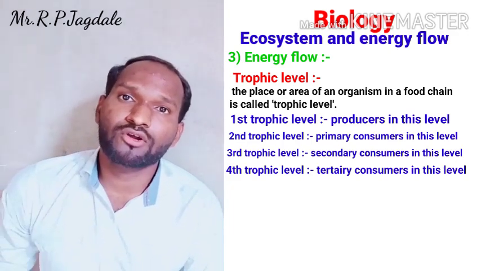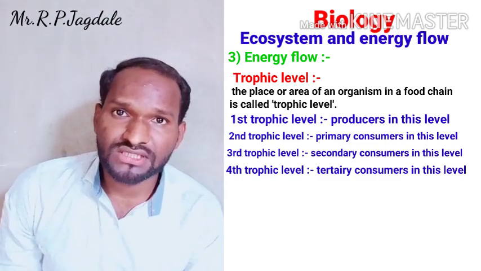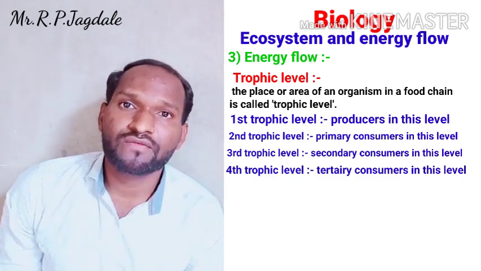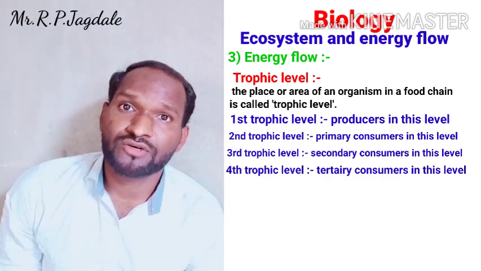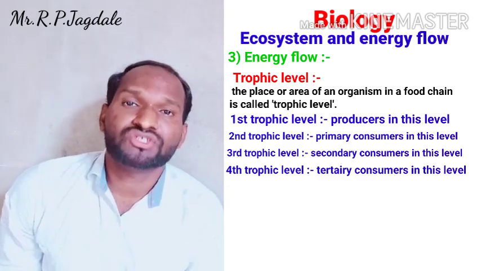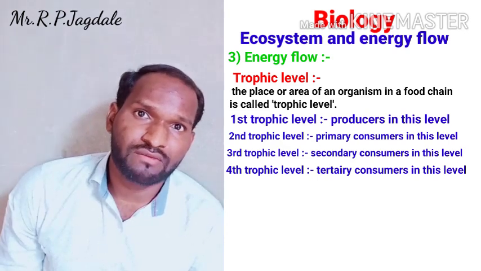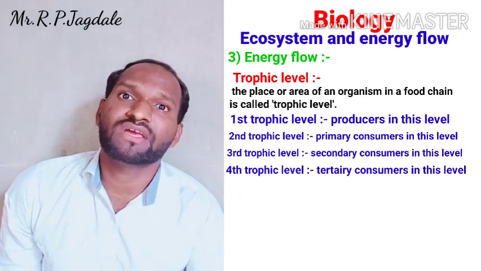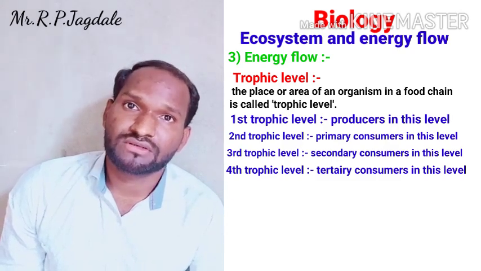So, of all the trophic levels, the first is of producers, the second is of primary consumers, the third is of secondary consumers, and the fourth is of tertiary consumers. Why is it only the third or fourth trophic level? Because as soon as we go beyond that, the energy reduces to the zero level.